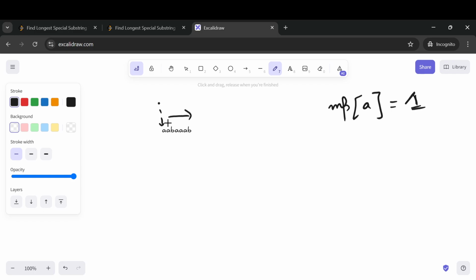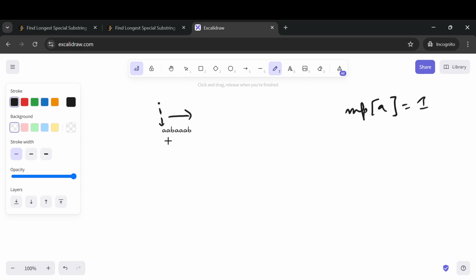Now we will have one more pointer for this ith location, and we can start from here itself. Initially MP of A, the key is basically the substring, and the value is the occurrence, is equal to 1. For this I, we will be trying to find other substrings as well.